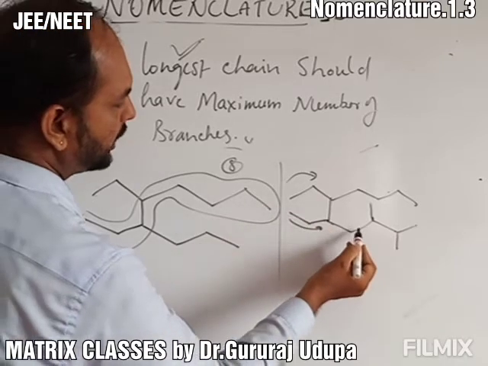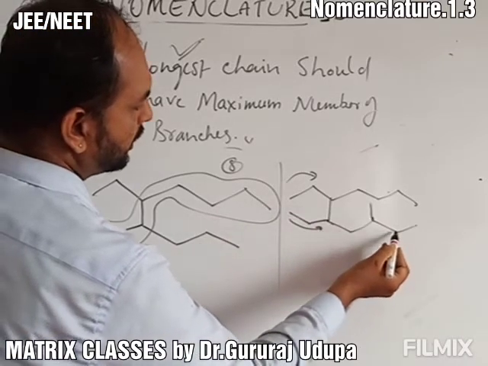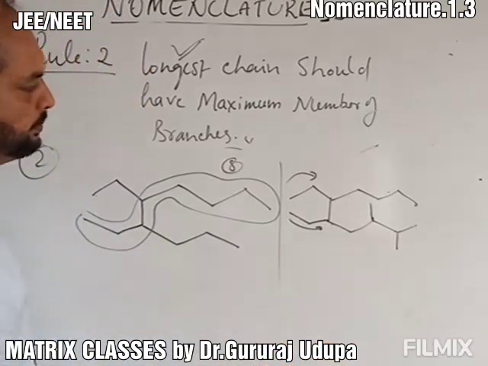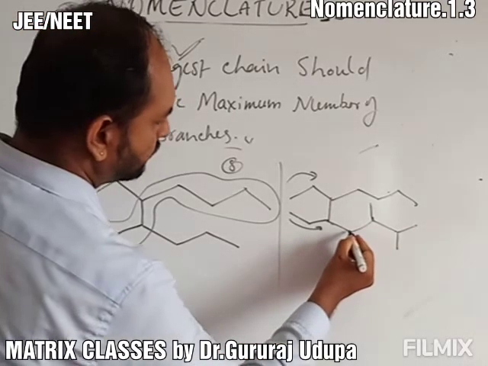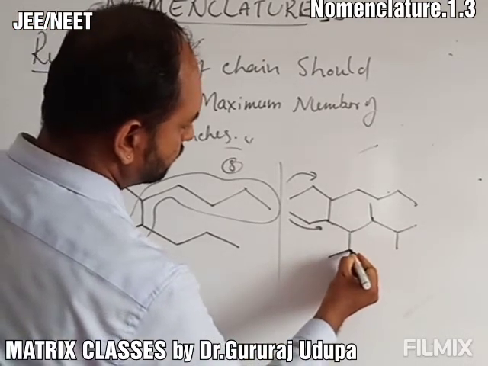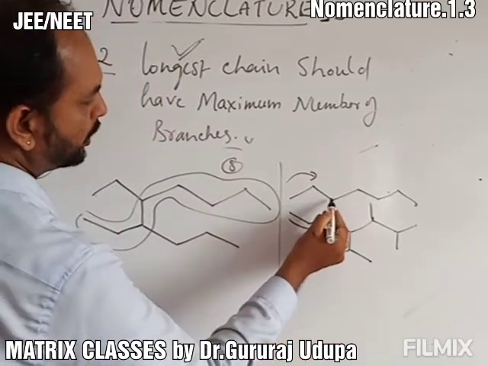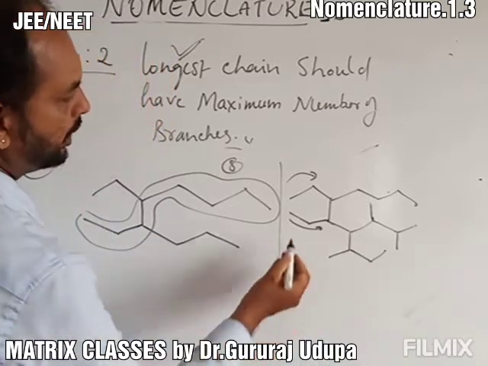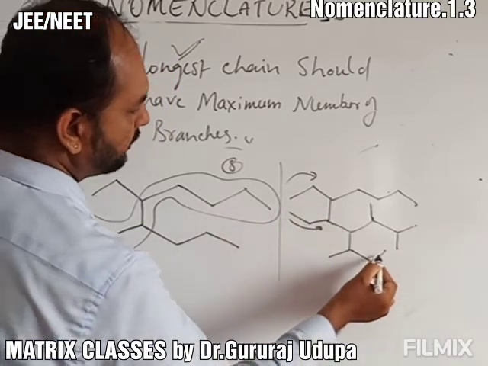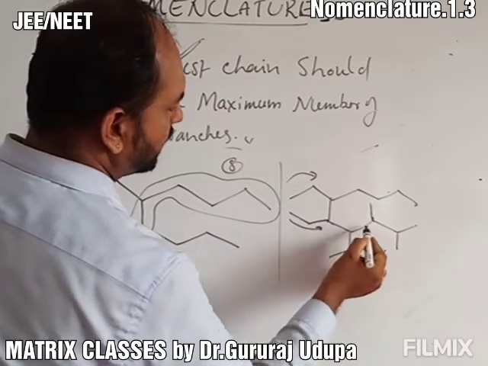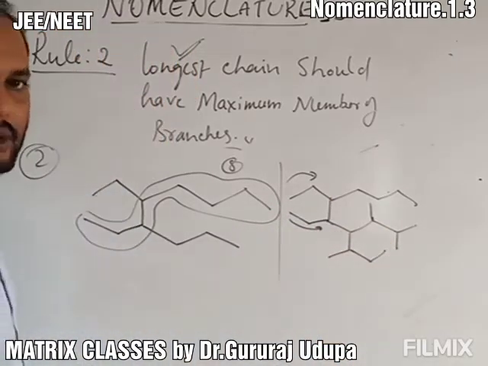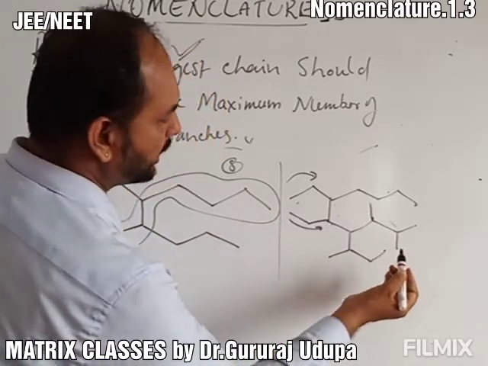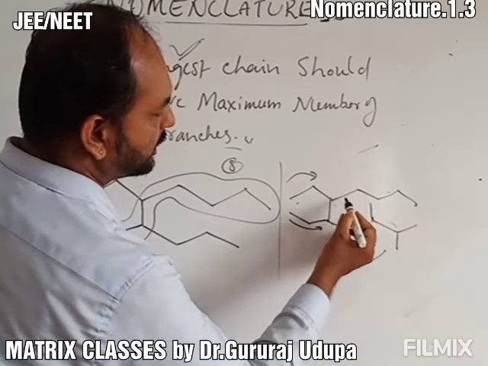1, 2, 3, 4, 5, 6, 7, 8. Now see, if I go like this, how many branches am I getting? 1 branch, 2 branch, 3 branch.